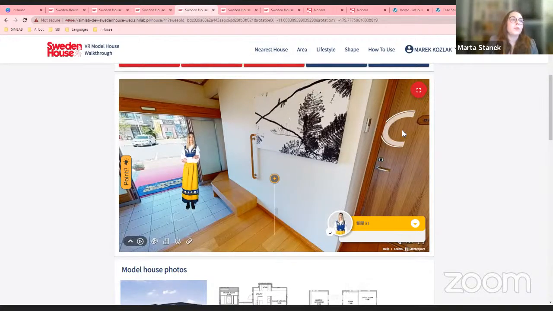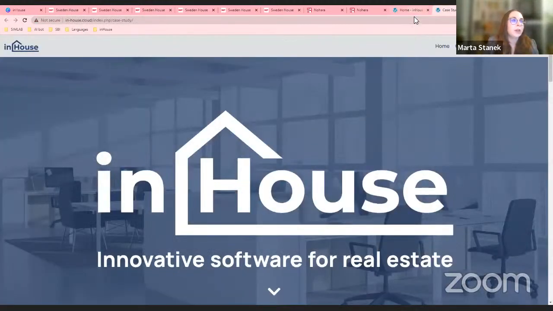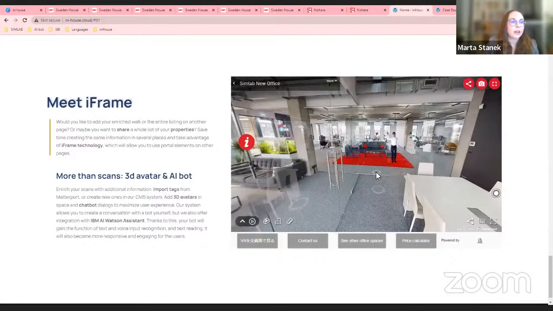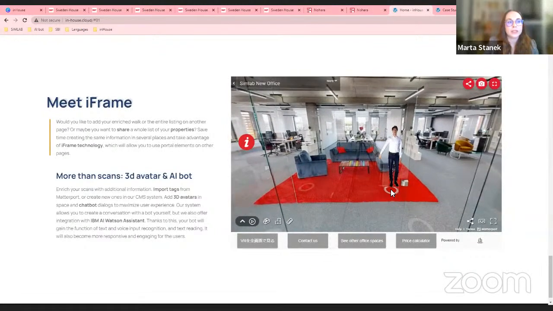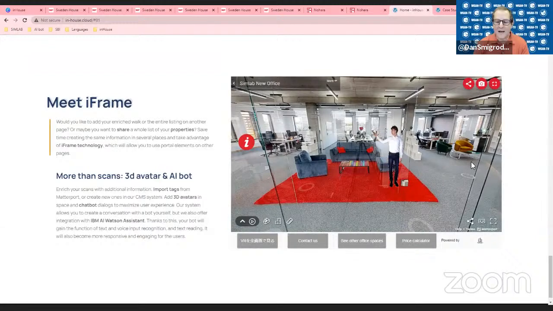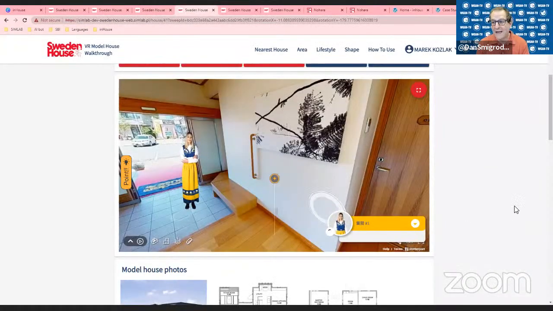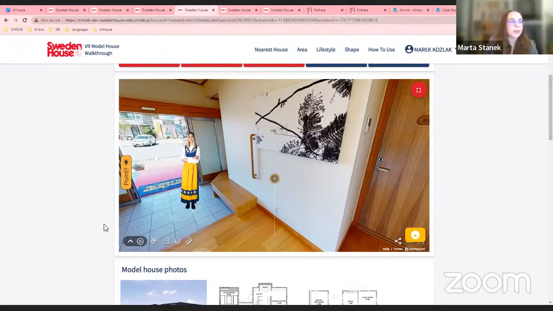So for example, for some other clients, let me just show you, we used a character of just a simple person dressed in a shirt and jeans. So this is something that is also changeable. You can upload up to 3 different characters that will guide the client in the space. And for those that understand this technology, is there a certain file format, so that if it's in this file format, then we can bring it into the platform? Sure, these are GIFs, so if it's a GIF, we can use it.